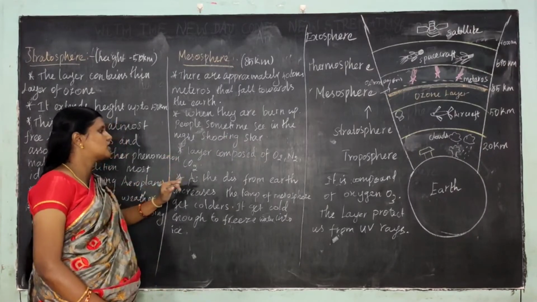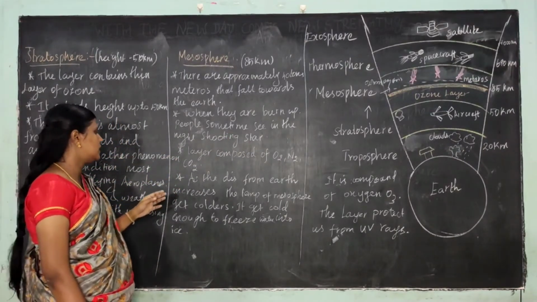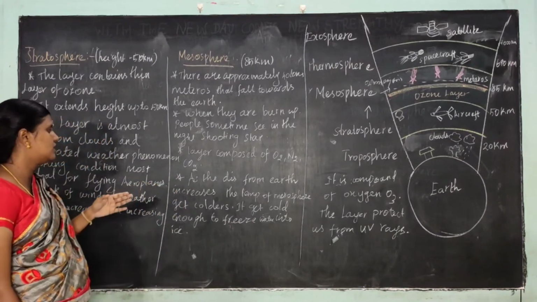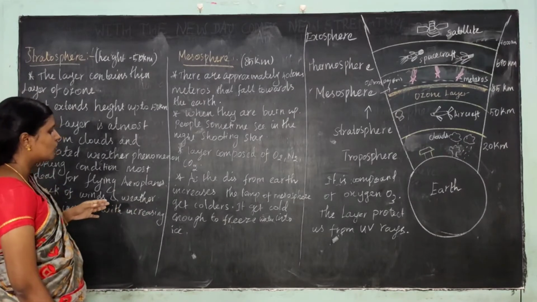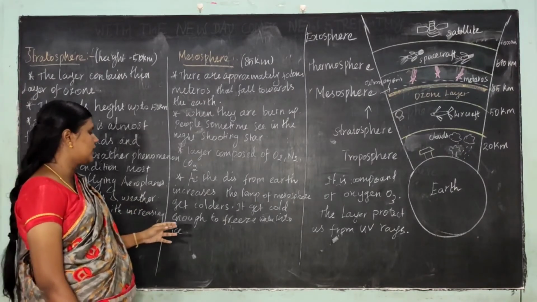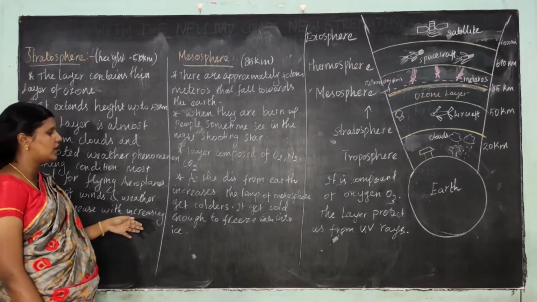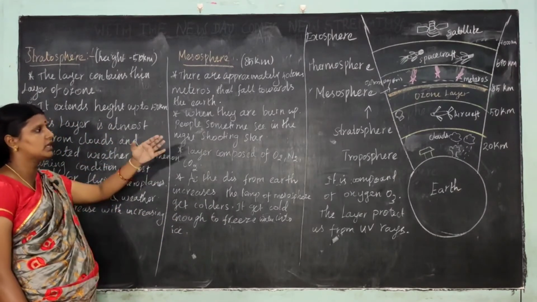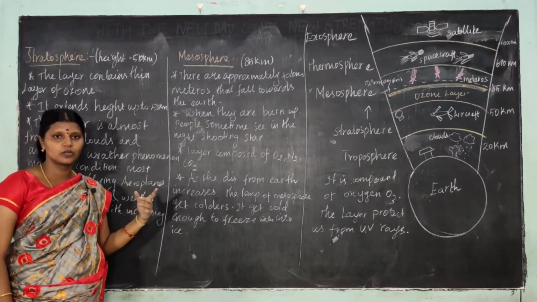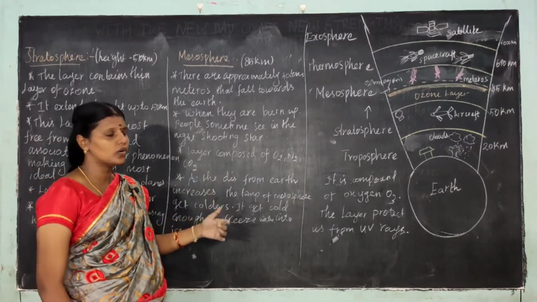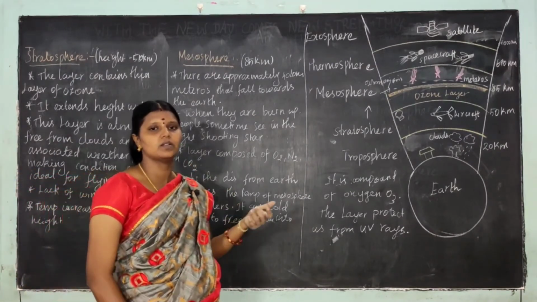This layer is composed of oxygen, nitrogen and also carbon dioxide. As the distance from the earth increases, the temperature of the mesosphere gets colder, and it gets cold enough to freeze water into ice. Water வந்து ஐஸா வந்து freeze பண்ணுது.